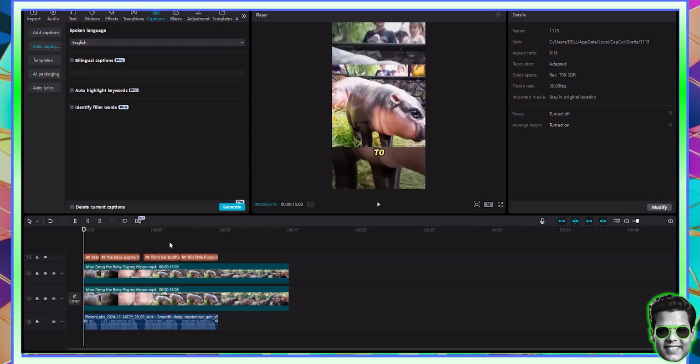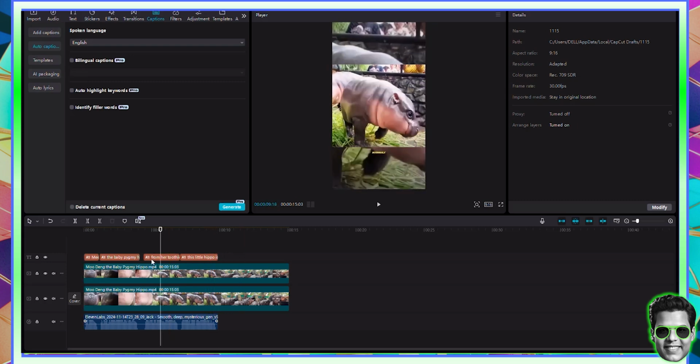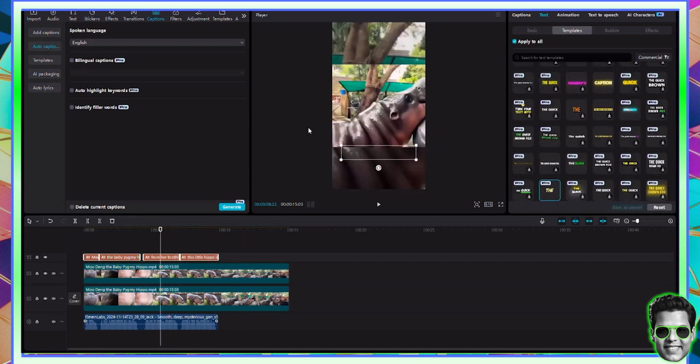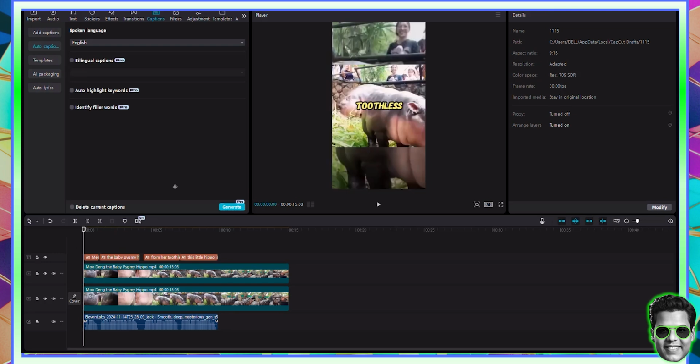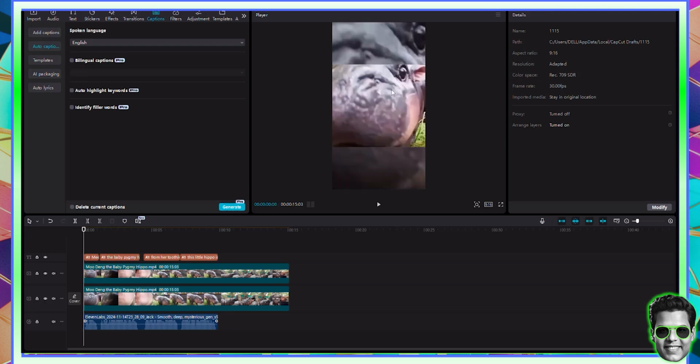Then I can move the needle right in the middle of one of these captions, select all of them and make sure I place this slightly in the middle, and that's pretty much it. You can see that the video is now ready. If I go ahead and download it, we'll be able to watch this together.